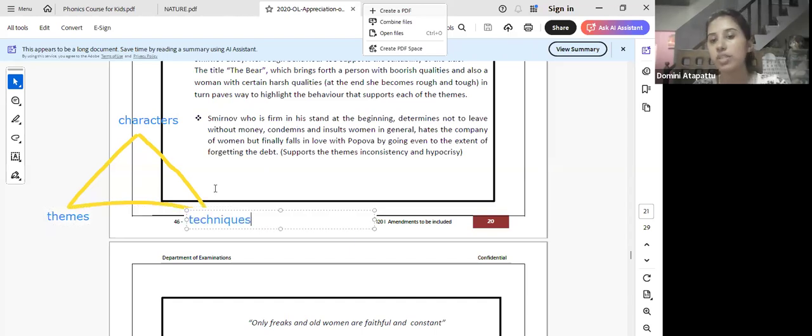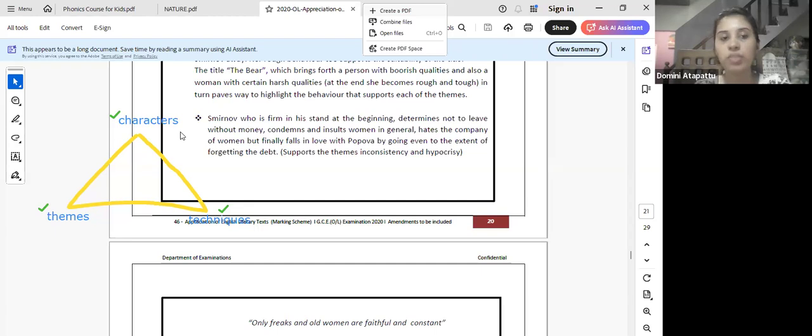There's always a connection between these three. There can be a question, your essay questions can be based on characters. There can be questions based on the themes. There can be a question based on certain techniques or interconnected themes and techniques, or characters and themes, or characters and techniques. Whatever comes, in the end of the day you need to refer to all three.